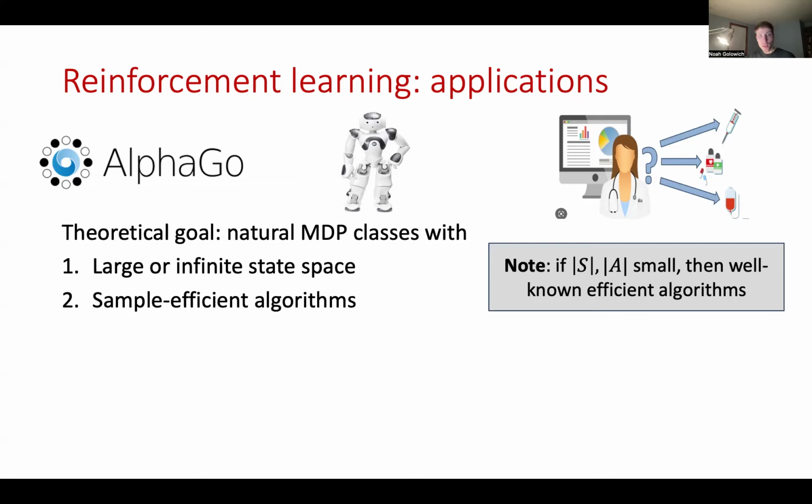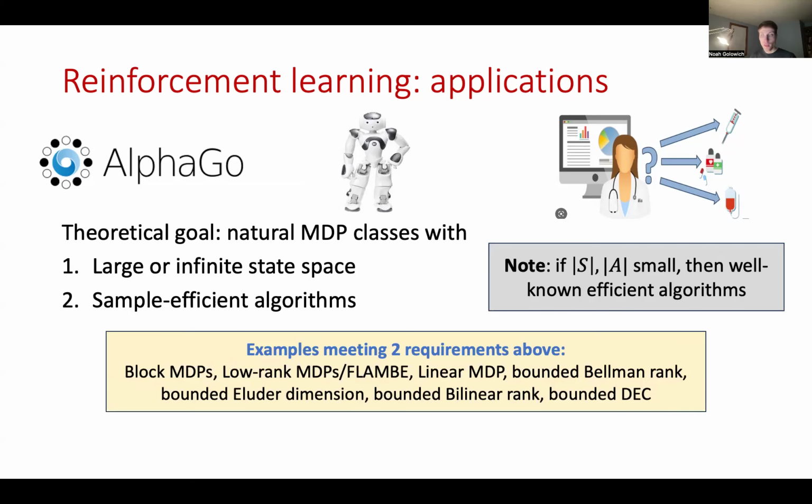As such, it's a very important and natural goal to come up with natural classes of MDPs which have a large or even infinite state space, but at the same time admit sample-efficient algorithms. And in light of this, there have been a lot of examples in the past 5 to 7 years that people have come up with which meet these two requirements. These include model classes of MDPs, such as block MDPs, low-rank MDPs, linear MDPs, and many other examples which are listed here.